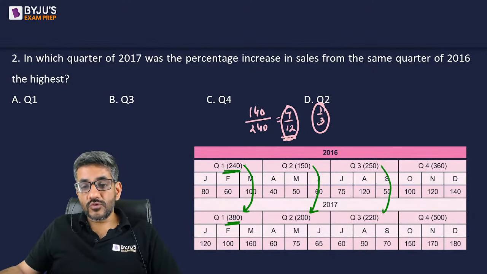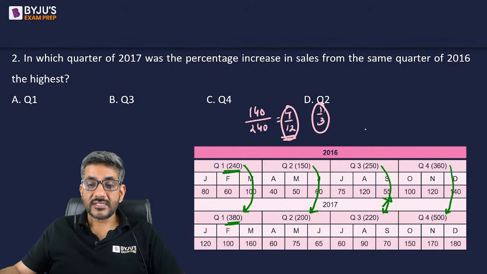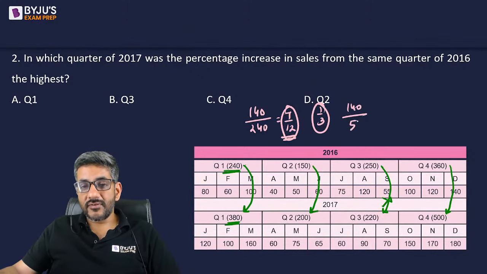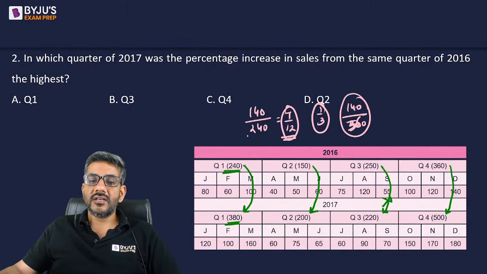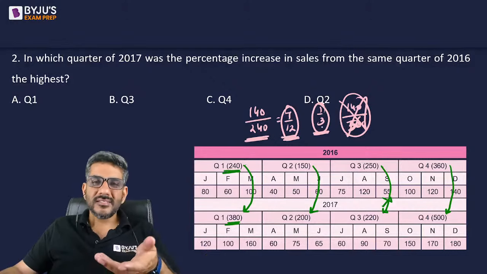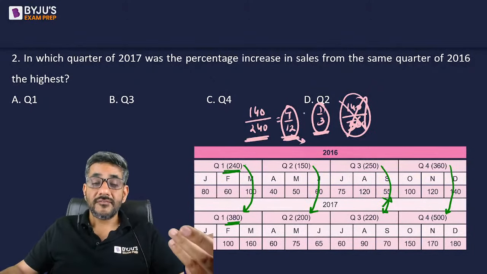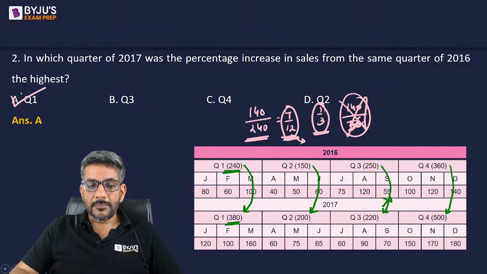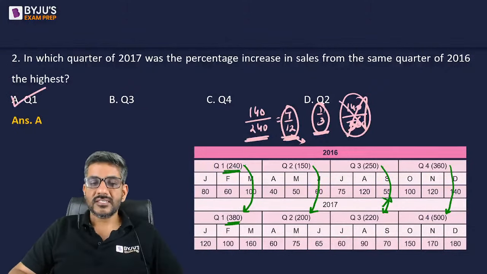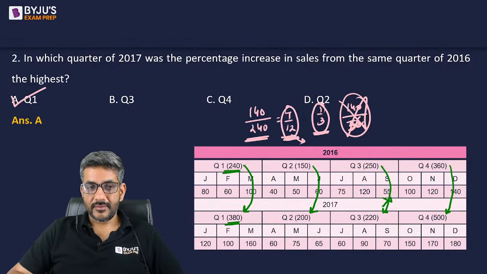Third is 250 to 220, anyways it is a decrease, cannot be an increase. And 360 to 500 is actually 140 on a base of 360, and the first one is 140 out of a base of 240. So again, I can surely say this would be higher. The only question is out of 7 by 12 and 1 by 3, which one is higher? 1 by 3 is 33.33%. 7 by 12 is more than 50%. That means in quarter 1, the percentage increase vis-a-vis quarter 1 of 2016 was highest. Therefore, my answer is option 1 again. For quarter 1, it is the highest.